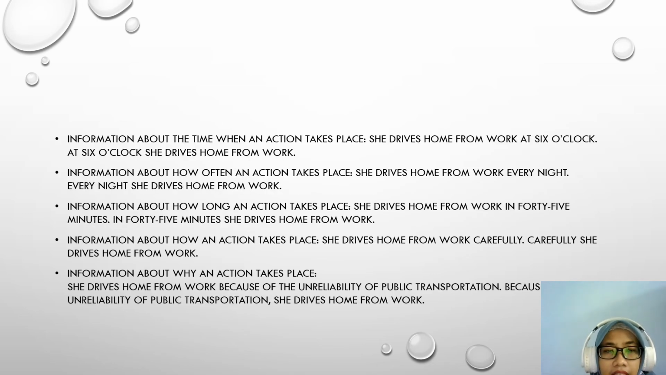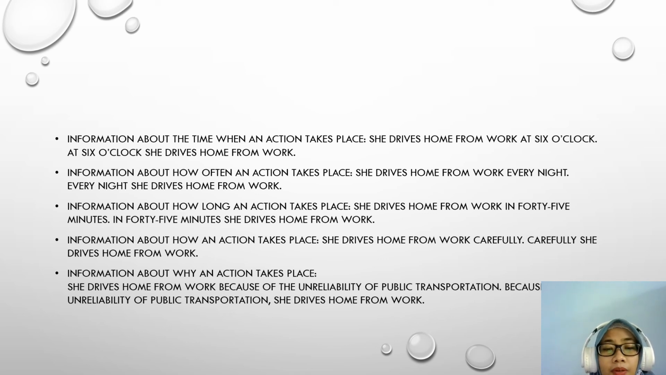For example, the first shifter: information about the time when an action takes place. She drives home from work at 6 o'clock. At 6 o'clock, she drives home from work. This is the shifter about the time when the action takes place, namely at 6 o'clock. Information about how often an action takes place. She drives home from work every night. Every night she drives home from work. So the shifter is every night.